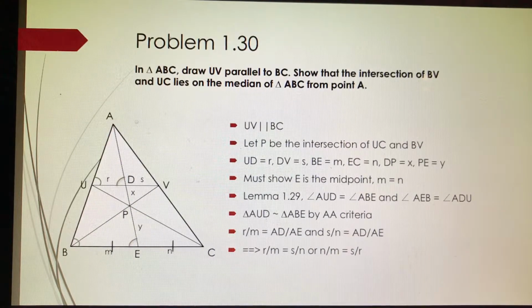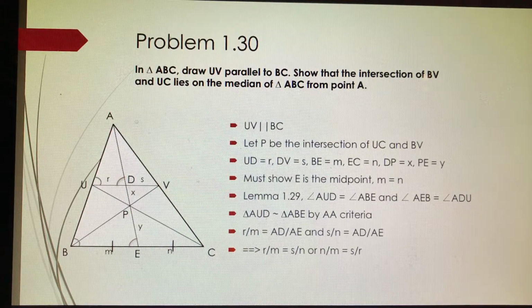Now we are ready for the main proof, problem 1.30. In triangle ABC, draw UV parallel to BC. Show that the intersection of BV and UC lies on the median of triangle ABC from point A. If we first start out by drawing lines UC and BV, we can see they cross at a certain point, which we are hoping will lie on the median of triangle ABC from point A.